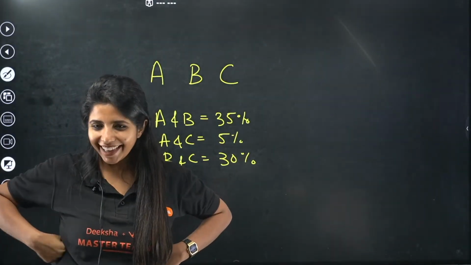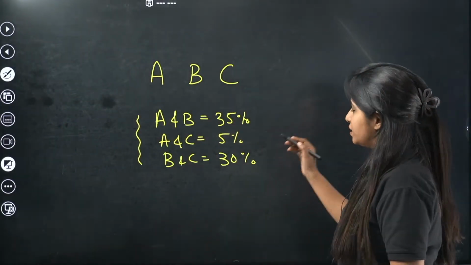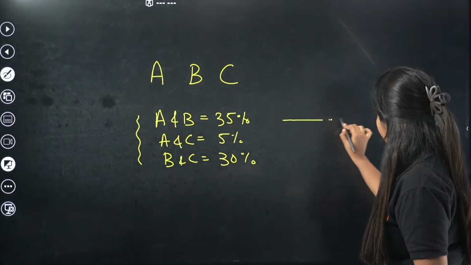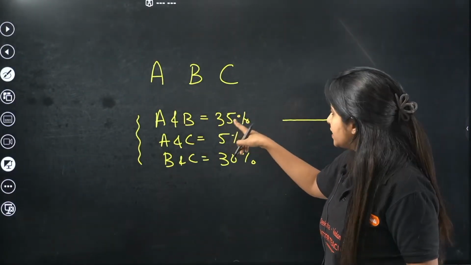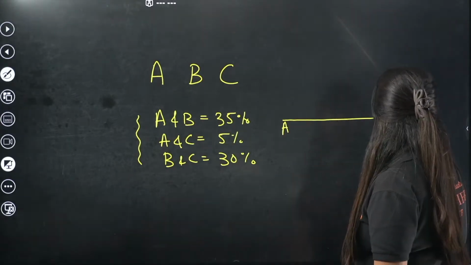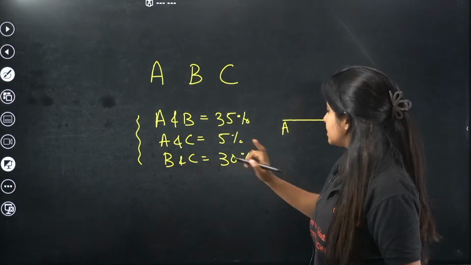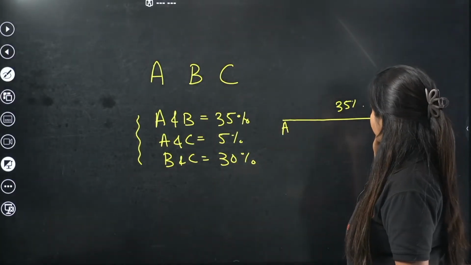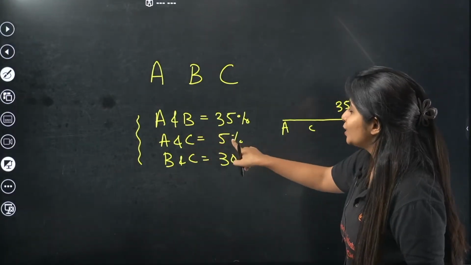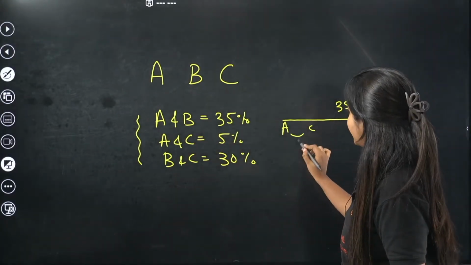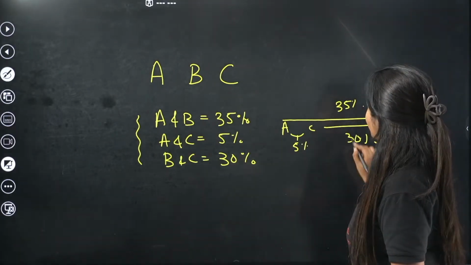It's actually correct. So listen, for children who did not get it, let me tell you. A and B has the highest, so we have to spot the highest one. Highest is 35%, so I will put it at a distance of 35%. Now, the second highest is B and C, which I do not have. If I place it over here, then this has to be closer. It shows 5%, so it can be here, and the rest is 30. So 30 plus 5 becomes 35.